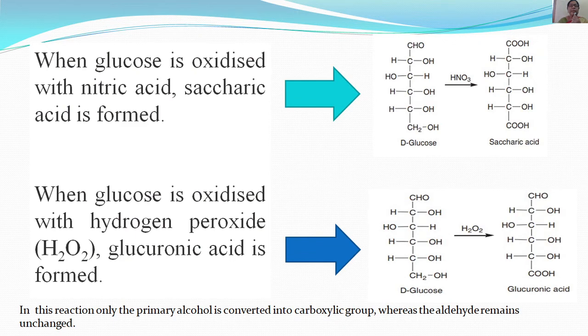When glucose is oxidized with nitric acid, saccharic acid is formed. Whereas when glucose is oxidized with hydrogen peroxide, glucuronic acid is formed. In this reaction, only the primary alcohol is converted into carboxylic group, whereas the aldehyde remains unchanged.